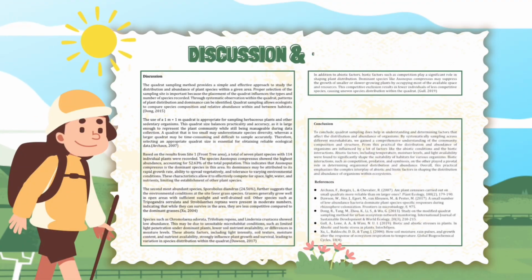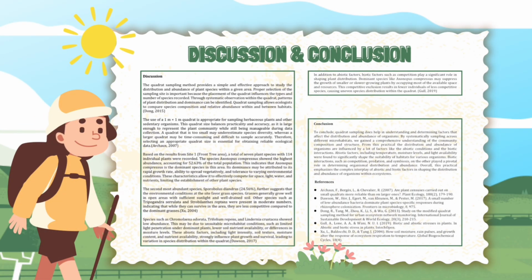For discussion, the quadrat sampling method provides a simple and effective approach to study the distribution and abundance of plant species within a given area. Proper selection of the sampling site is important because the placement of the quadrat influences the types and number of species recorded. Through systematic observation within the quadrat, patterns of plant distribution and dominance can be identified. Quadrat sampling allows ecologists to compare species composition and relative abundance within and between habitats.